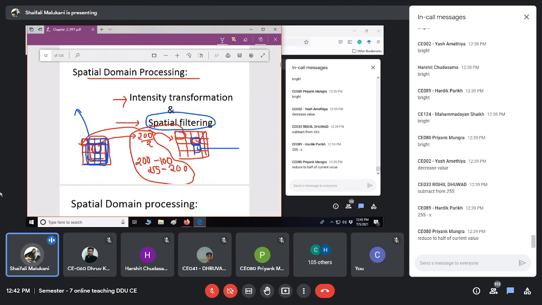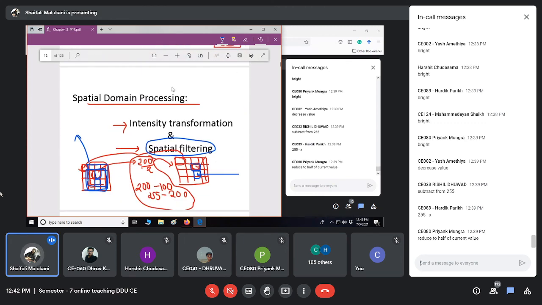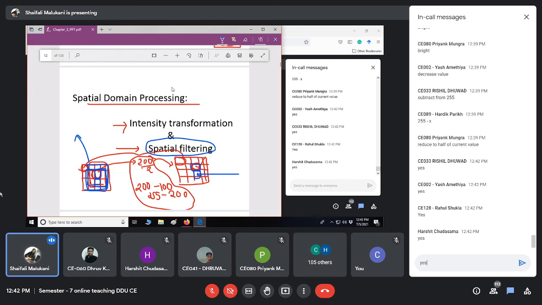Getting the difference of these two, and with the transform domain, are all the differences clear to you? Spatial filtering, intensity transformation, these two points are clear to you? That's great.